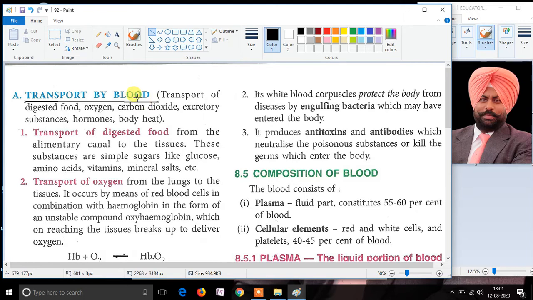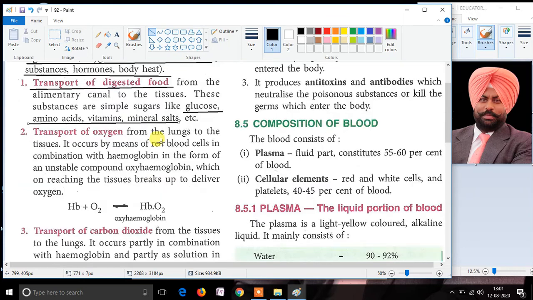Blood is necessary for the transportation of different substances such as digested foods, oxygen, carbon dioxide, other excretory substances, hormones, etc. In detail, the first function is that it transports the digested food such as glucose, amino acids, vitamins, minerals and salts to the various organs of the body. The second function is the transportation of oxygen.